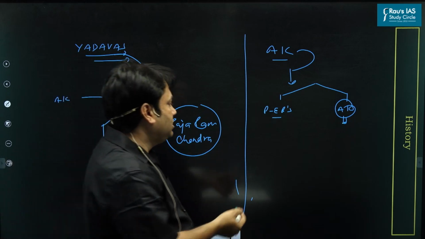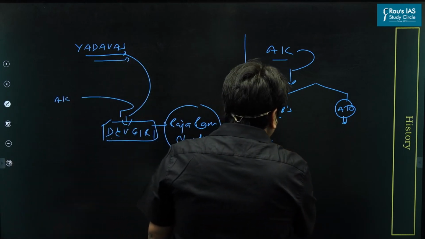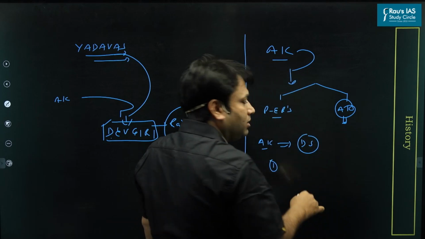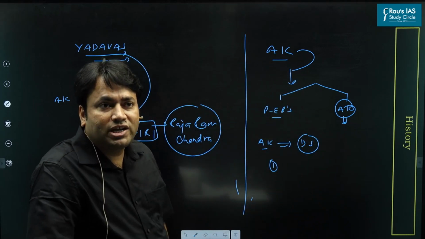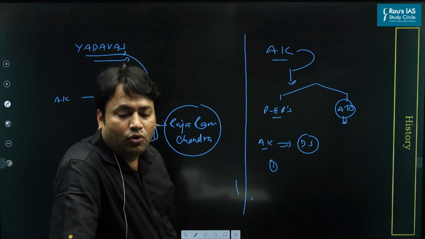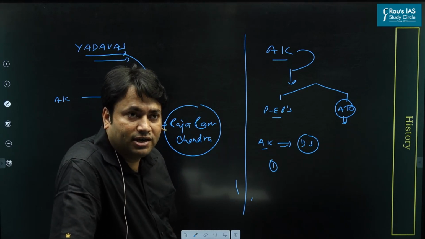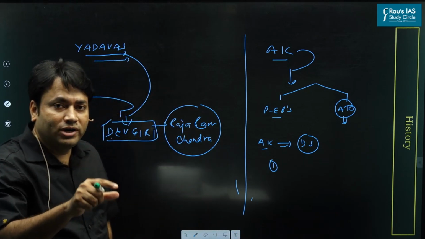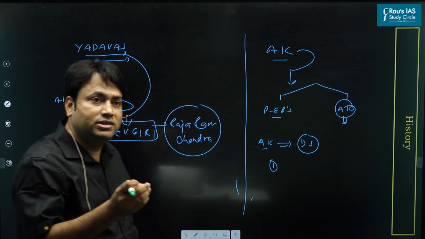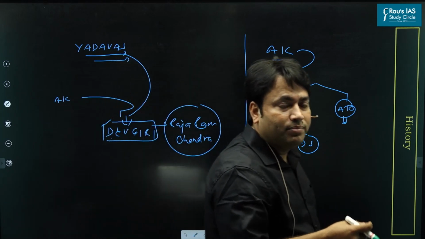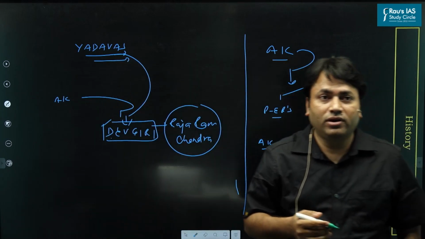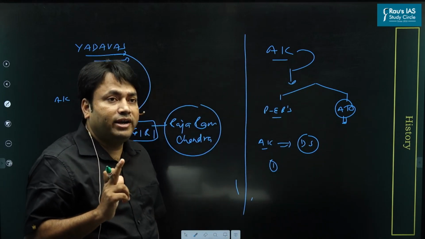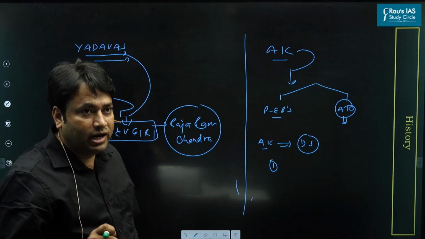And Alauddin Khilji followed a very special policy towards these Deccan states. And what is the policy? The policy was not to establish direct control over these states. Is it clear? He defeated these states and appointed local rulers so that these states could not develop as centers of revolts and rebellions. So these three states are related to Alauddin Khilji's Deccan campaign.